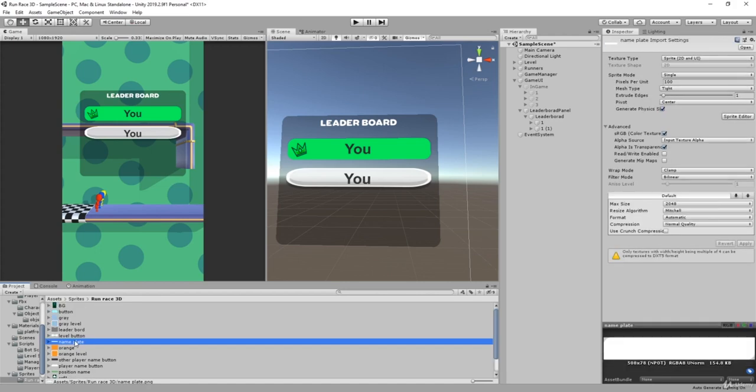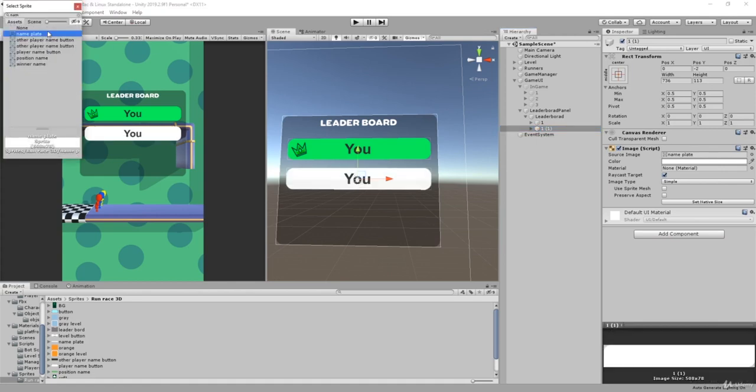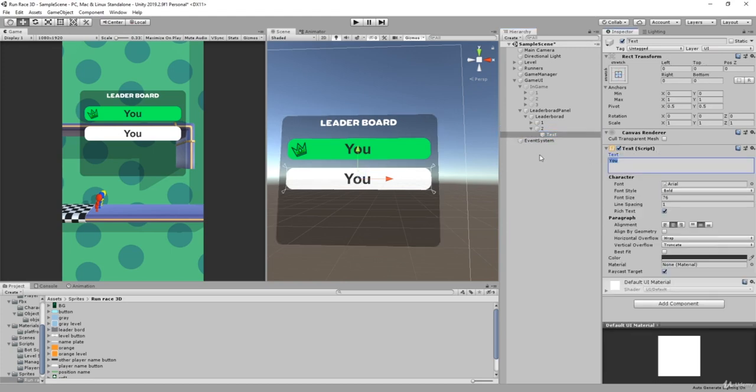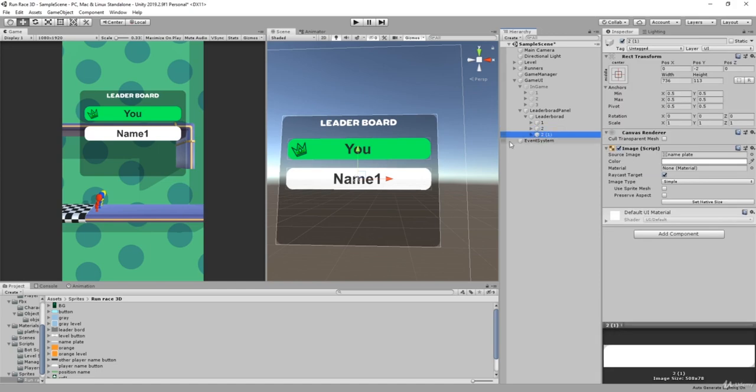Okay, I'm sorry about this. Maybe name palette, I'm not sure. Let's see. Name palette. Yeah, this is it. So name palette. This will be the second place, where we're going to add name 1, and we're going to duplicate this and make it the third place, so something around here.